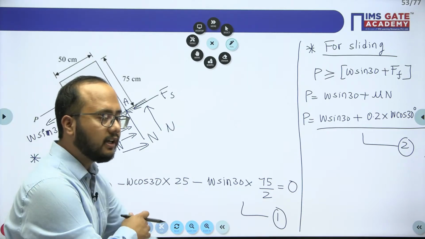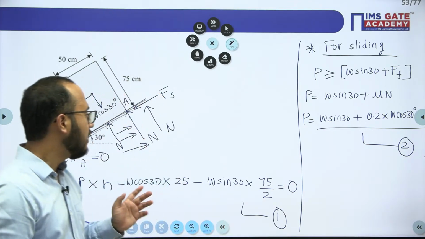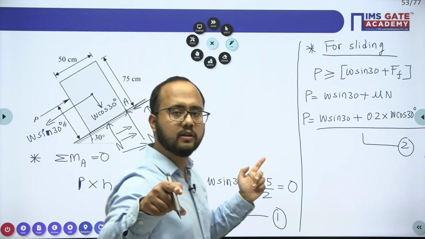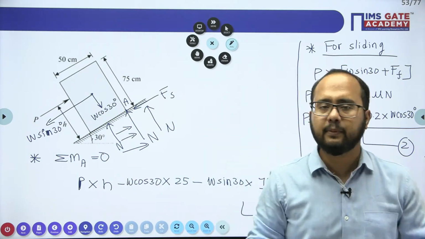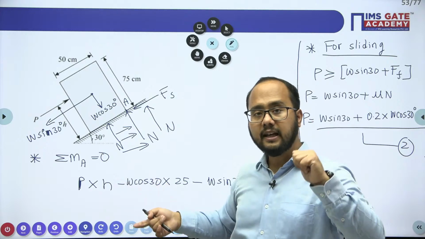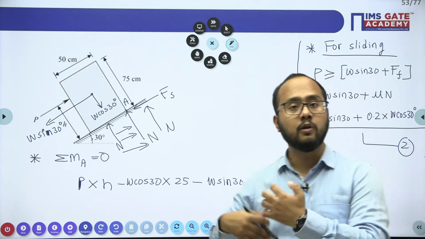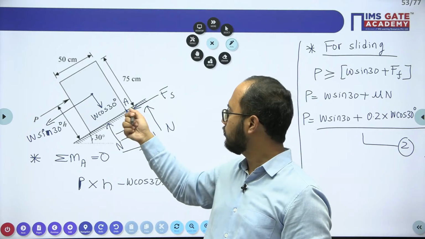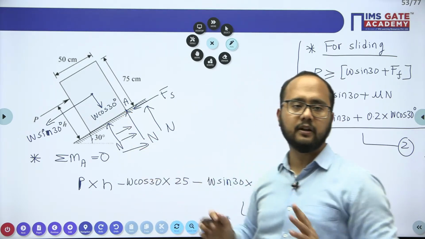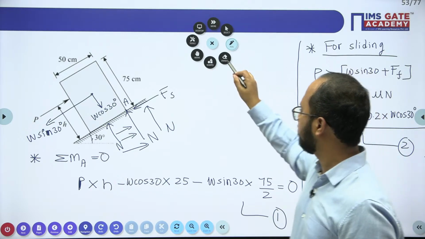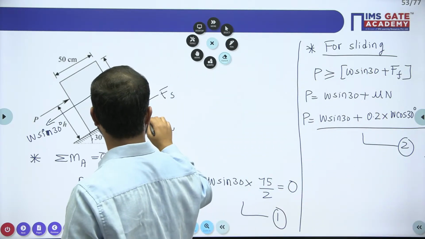So generally when the tipping is about to happen, the normal shifts to that particular corner about which tipping will be there. Tipping will take place about point A. So what is the limiting case? When the tipping is just about to happen, normal shifts to that particular corner at which tipping will be there. I hope this is clear to everybody, right? So always remember these things, very, very important.